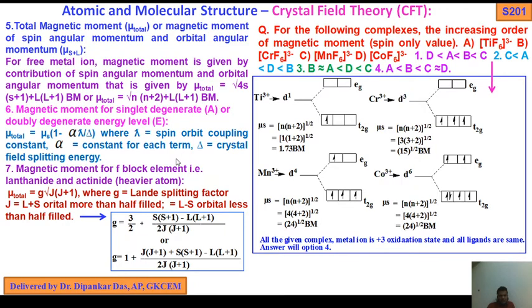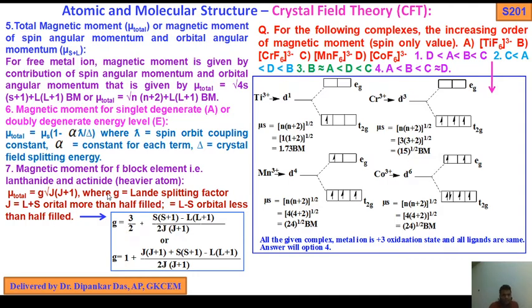Okay, now number 7, this is also the same thing for heavier elements, magnetic moment for f block elements. So magnetic moment for spin only is very important. Magnetic moment for orbital angular momentum and spin angular momentum I have already discussed here, and magnetic moment for doubly degenerate energy level. Now come to magnetic moment of f block elements like lanthanides and actinides, that is heavier atoms.